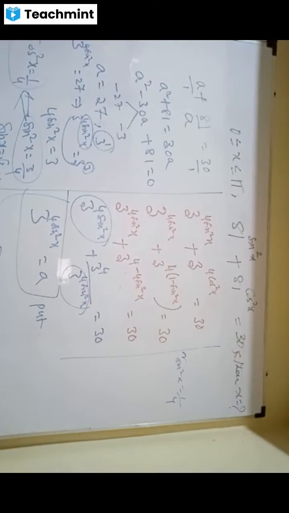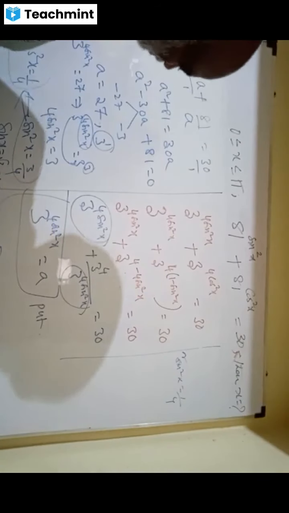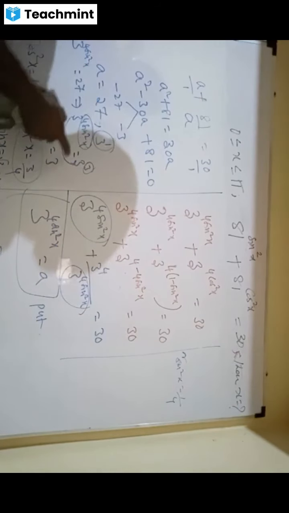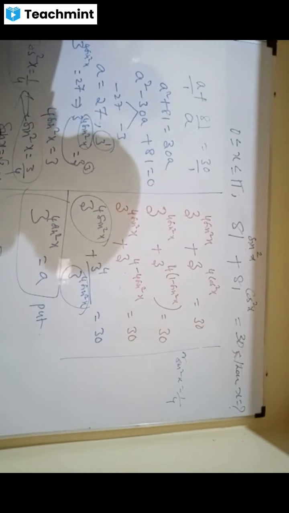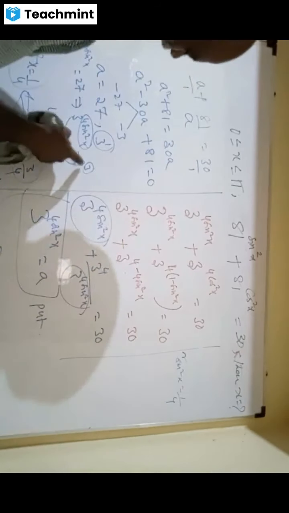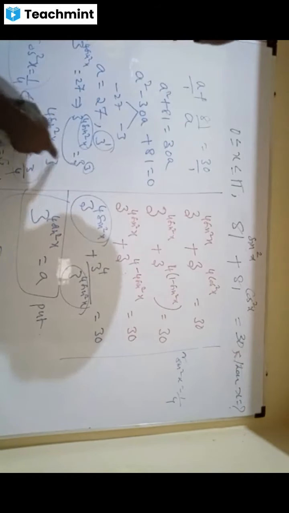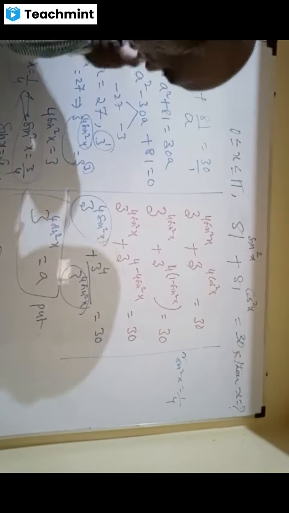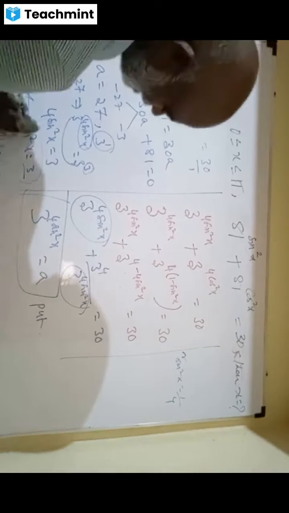So shall I rub it over? Yes, sir. A is 27, A equal to 3. For 27, anytime you get sin x equal to root 3 by 2, x equal to pi by 3. If you take 3, it's 3 power 3 and you get 4 sin square x equal to 1 by 4, sin x equal to 1 by 2, you get pi by 6. What a brilliant answer.